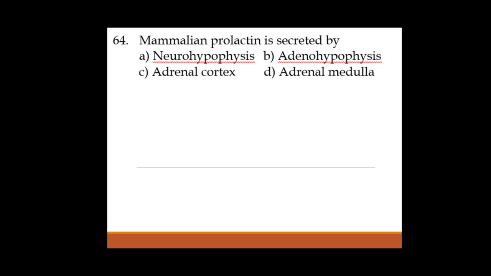Okay, now as we know, pituitary gland is called a master gland, and it is mainly under the control of hypothalamus, and that hypothalamus is said to be master of the master gland or the super master gland. Okay, then adrenal cortex will secrete corticoids, adrenal medulla will secrete emergency hormones. So the correct answer for this is what? Adenohypophysis.